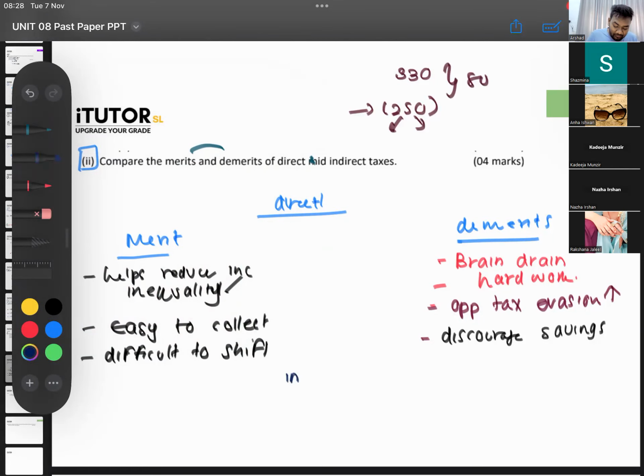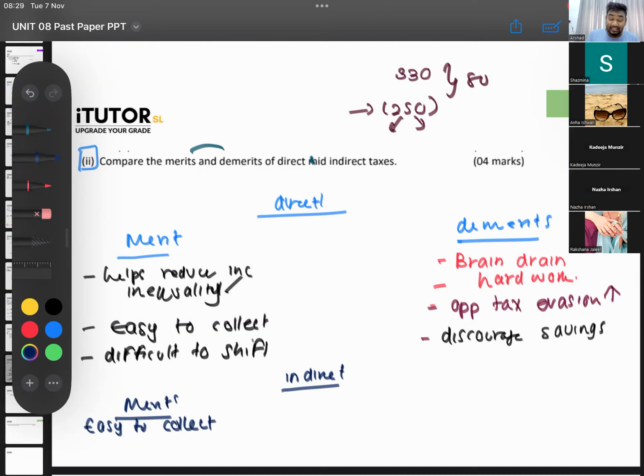Indirect taxes like VAT and excise duties. What are the merits of these, Lamai? Even for indirect taxes, you can say it is easy to collect. That is one thing. People don't have to pay separately; with the good itself they will pay and you can collect.